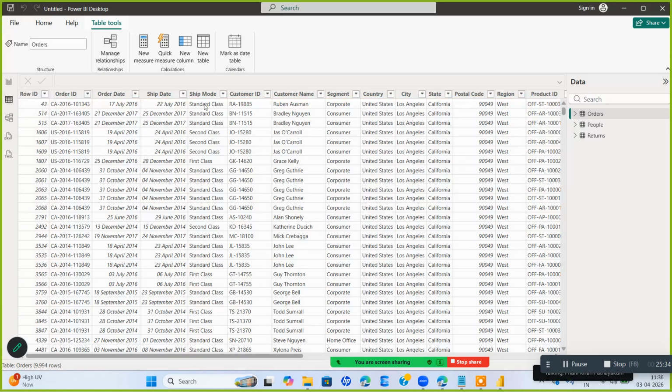Okay, so do you have order ID, row ID? All these seem to be right? So my orders table appears to be great. Now let's check the other two tables.